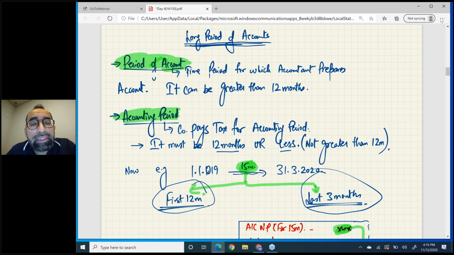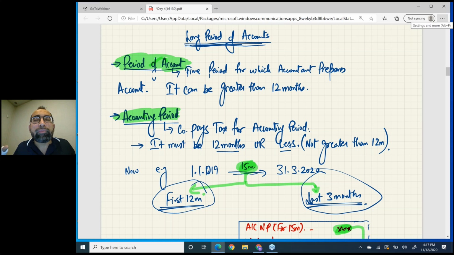Now just read these two definitions and think about a case. What if the accountant prepares accounts for 15 months? So you have a 15 months period of account, but when you go to the tax department, they will say get out. They will say we don't want 15 months tax together. Maximum we take 12 months tax at a time.